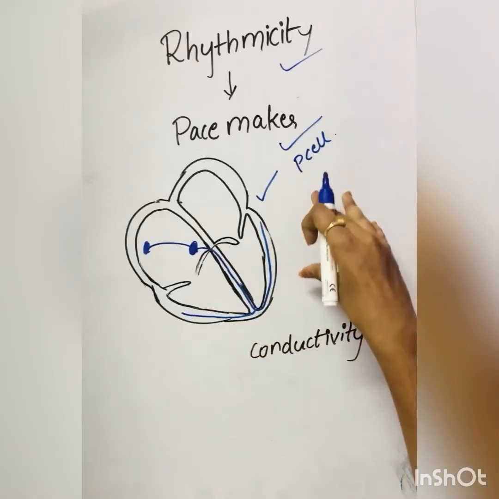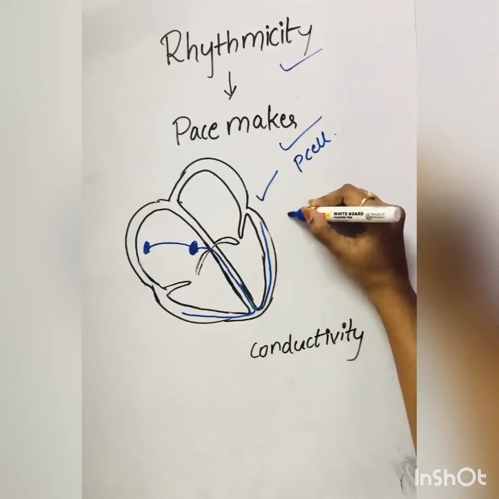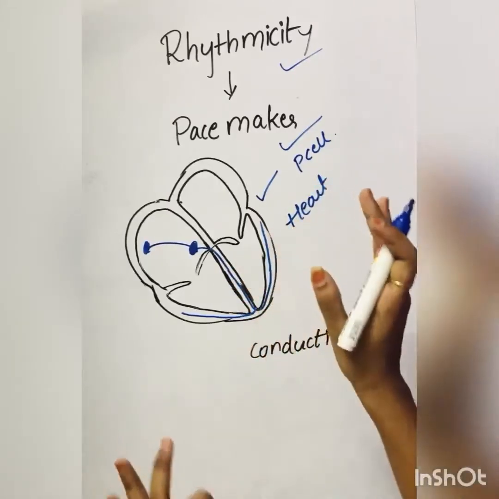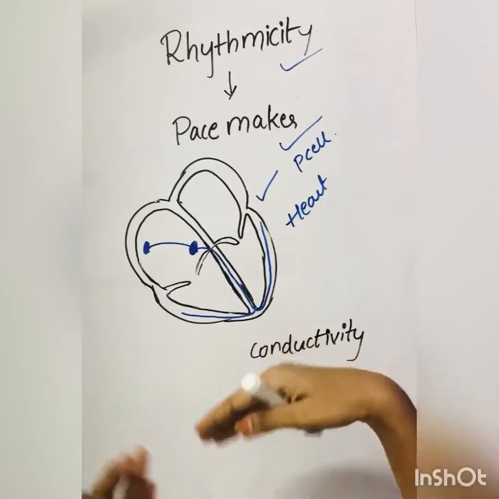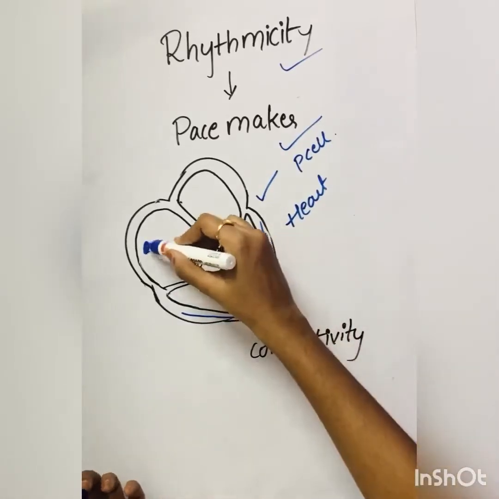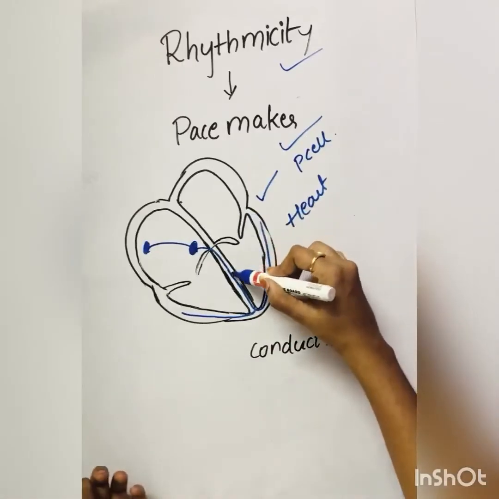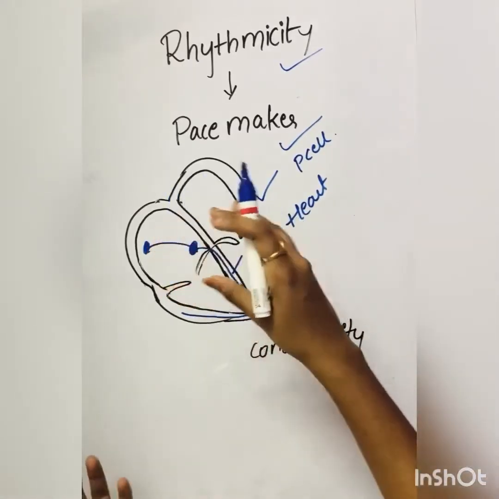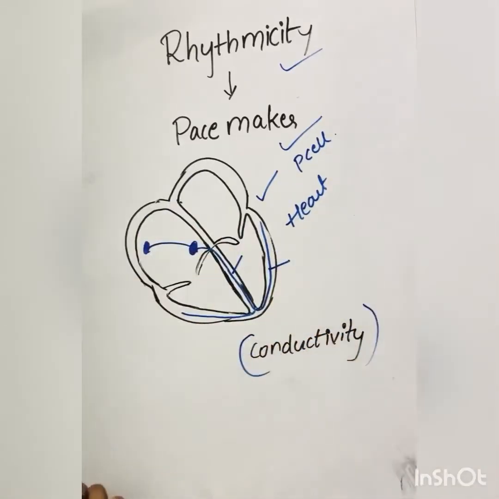Because of this pacemaker, we can notice our heartbeat. Not only notice, the heartbeat is only because of the pacemaker, because of the stimulus given by the SA node. It is transported to the AV node and again to the bundle of His and the Purkinje fibers. This is also called conductivity.